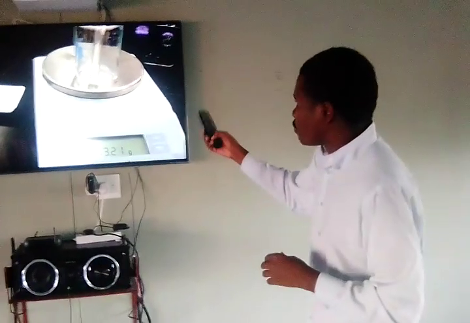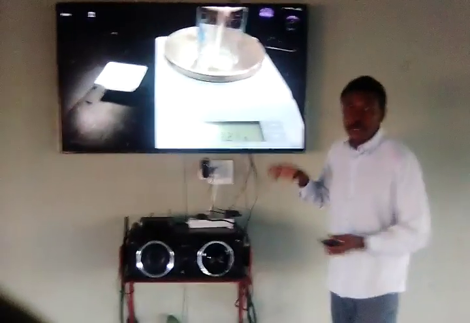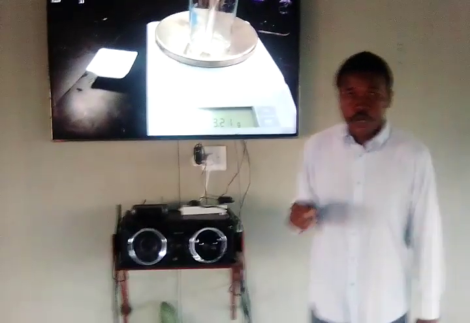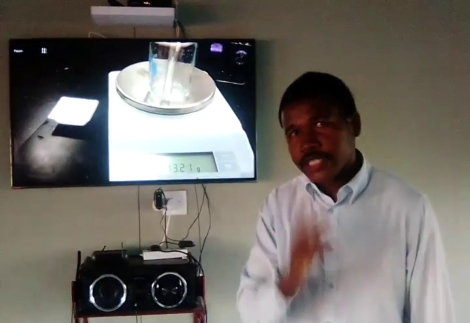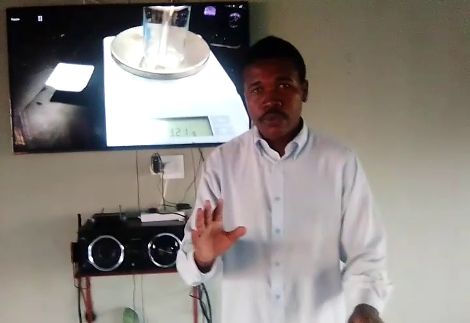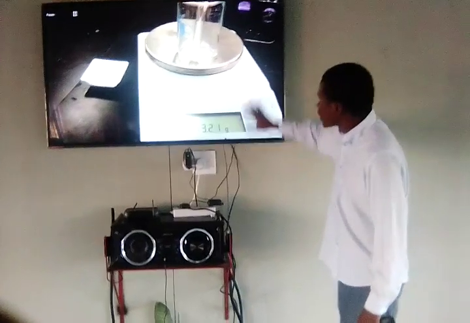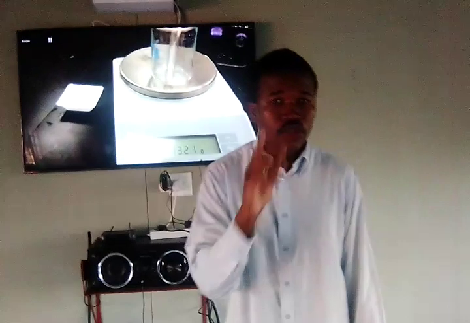Now, that is basically the mass. The mass written here, 30.21 grams, is the mass of the test tube. Why am I explaining all these parts? Because we have to be comfortable and familiar with practical procedure. I hope you understand this. Even right now, I need you to pause the video, maybe for a minute or two, so that you can take time to really look at the setup and see the apparatus that are being used. So right now you are going to pause the video.